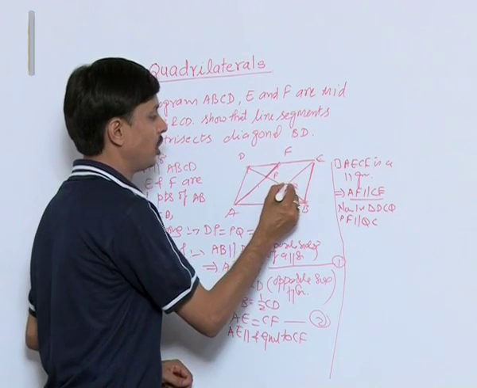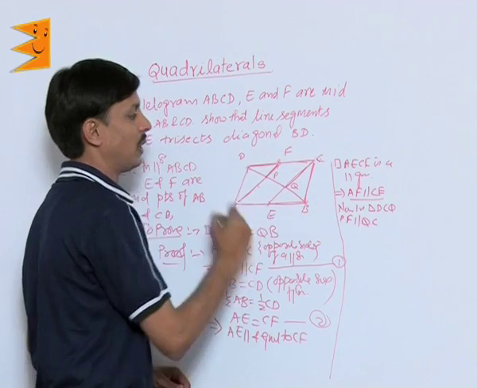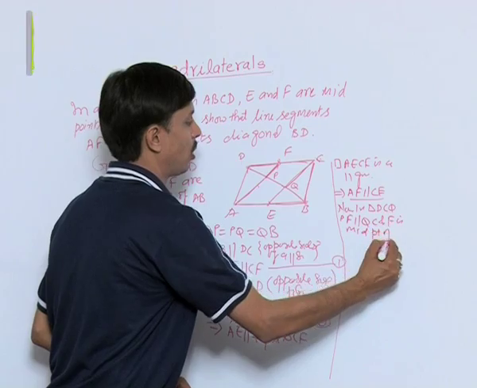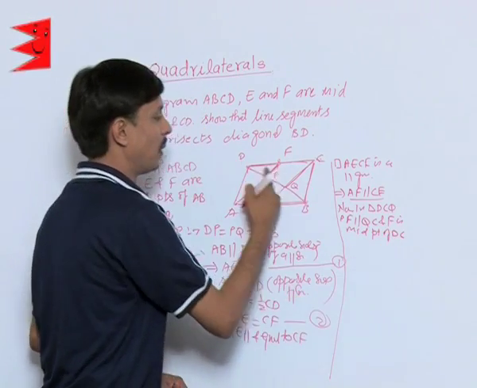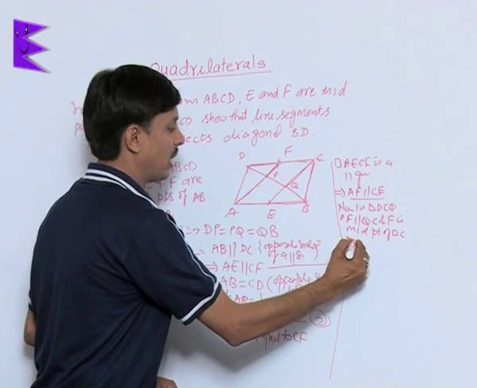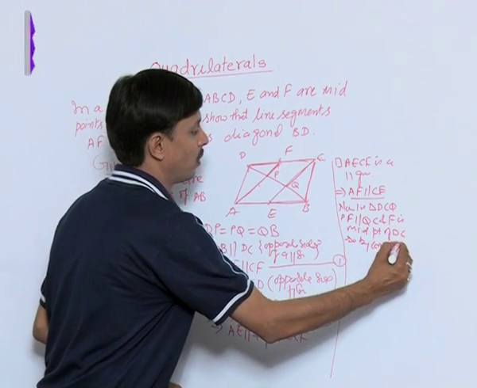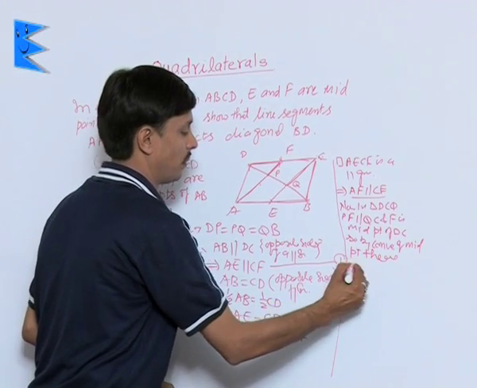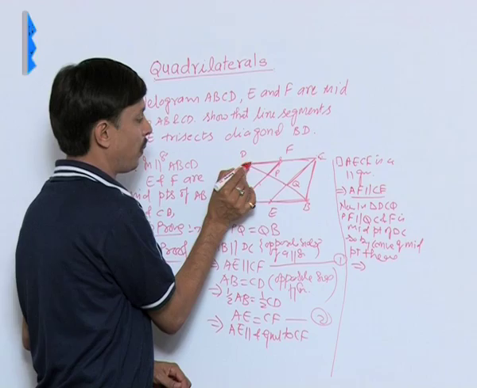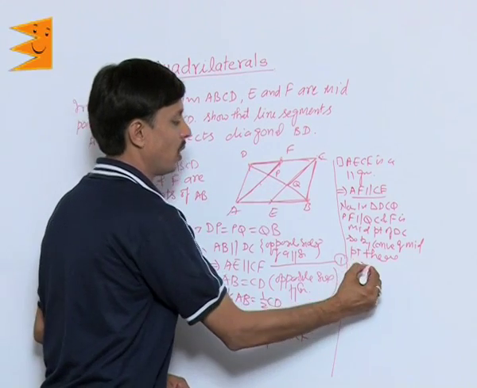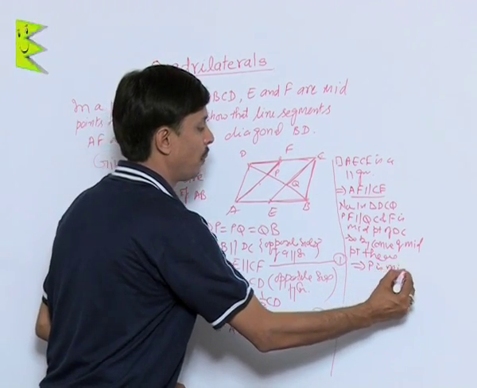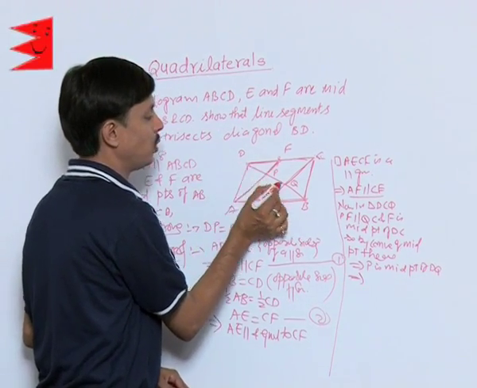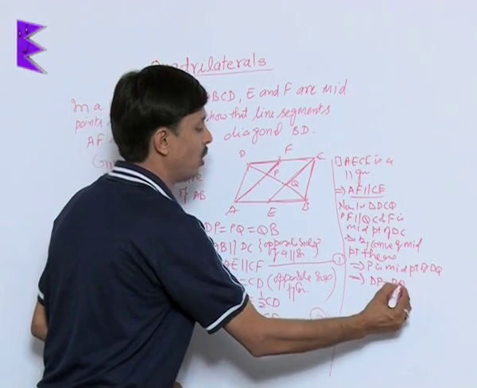If PF and CQ are parallel and F is the midpoint of DC, then by the converse of the midpoint theorem, what implies? P is the midpoint of DQ. So you can say DP is equal to PQ.